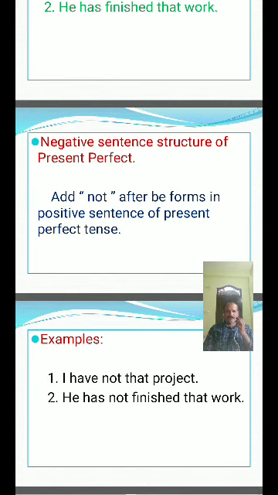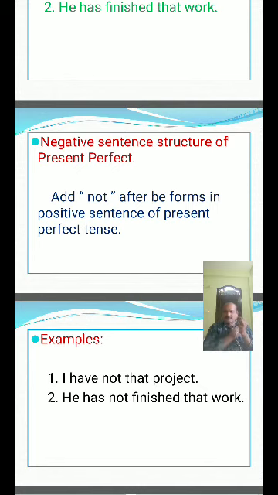I have not written that book. You have not written that book. They have not written that book. We have not written that book. He has not written that book. She has not written that book. It has not written that book.